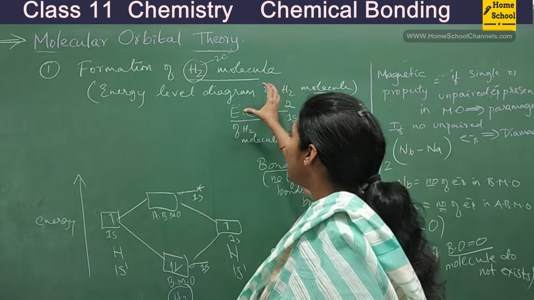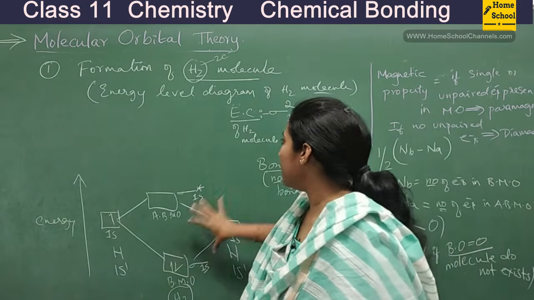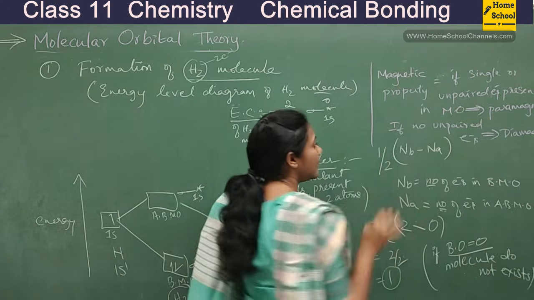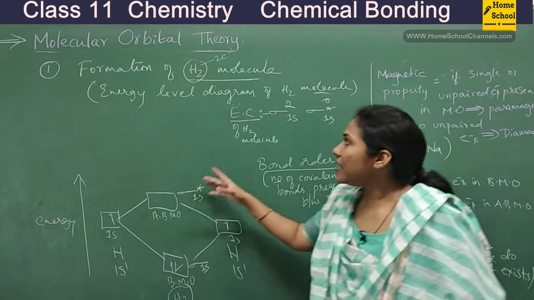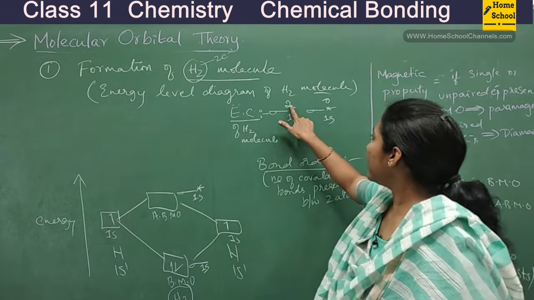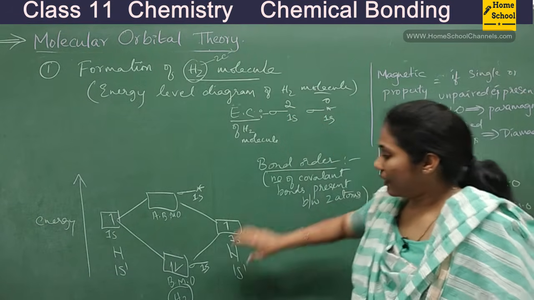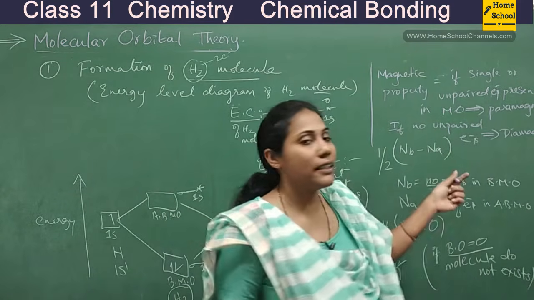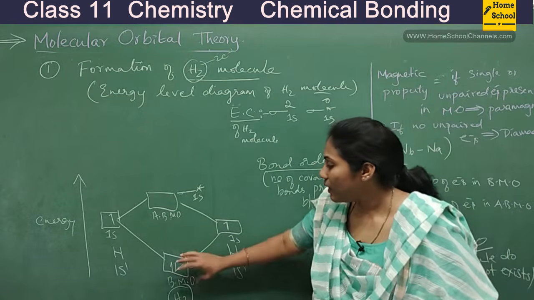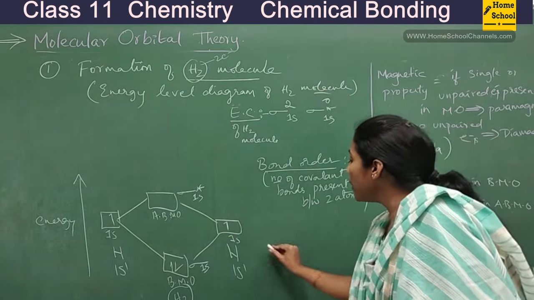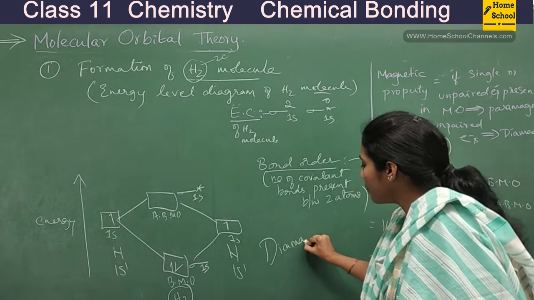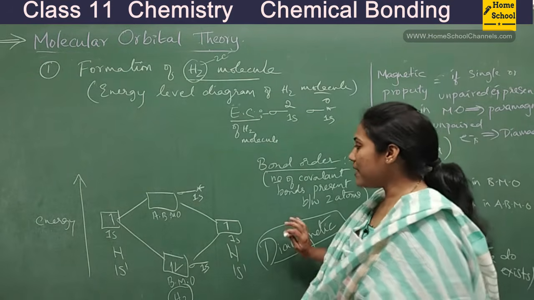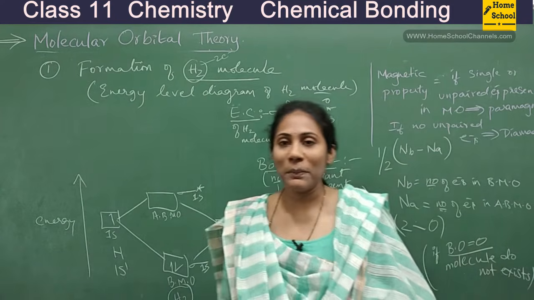With the hydrogen molecule, I have shown you how to write the energy level diagram, the electronic configuration, how to calculate bond order, and how to decide magnetic property. So can you tell me whether H2 is paramagnetic or diamagnetic? You see the electronic configuration, orbitals are paired, yes or no? Unpaired means a single electron in any orbital, then it is paramagnetic. But here you don't have any single electrons, so we say the H2 molecule is diamagnetic. This is the whole story of molecular orbital theory.